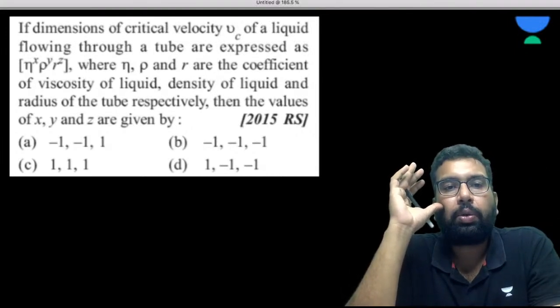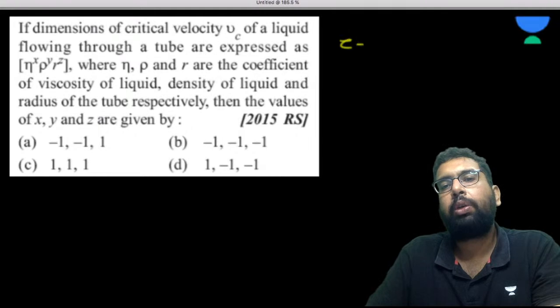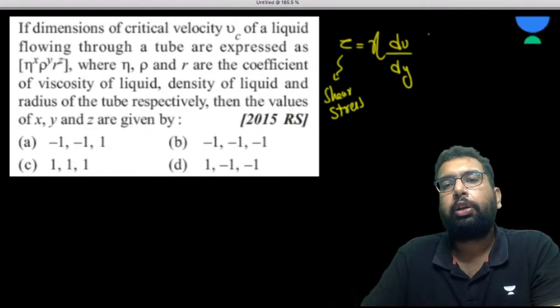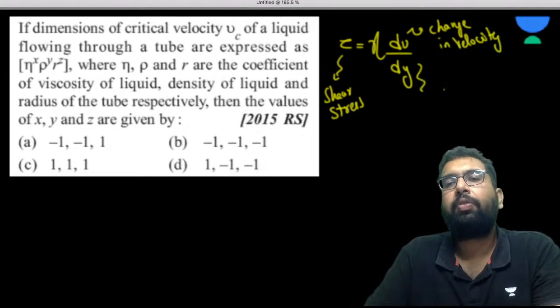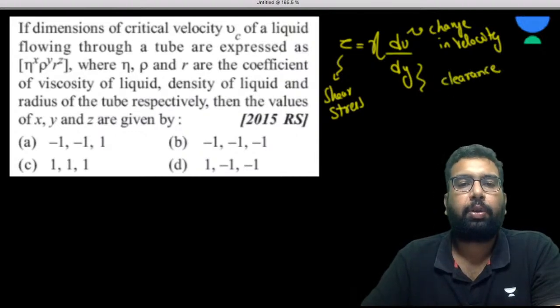Sir, what is this coefficient of viscosity? Okay, I'll give you the formula of coefficient of viscosity. So tau is equal to eta du by dy. So what is tau? It is the shear stress. Okay, you are going to see it in fluids. du is the change in velocity, and dy is sort of a clearance, that is the difference of distance. Okay, clearance actually is like the distance.